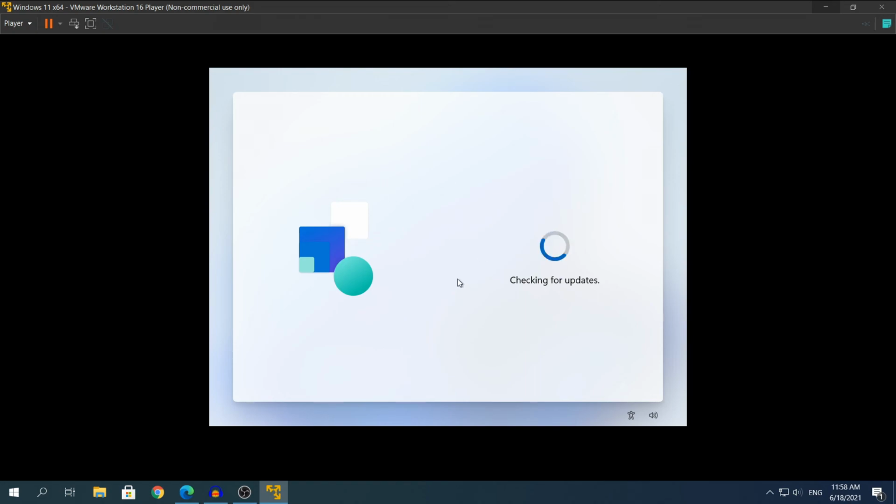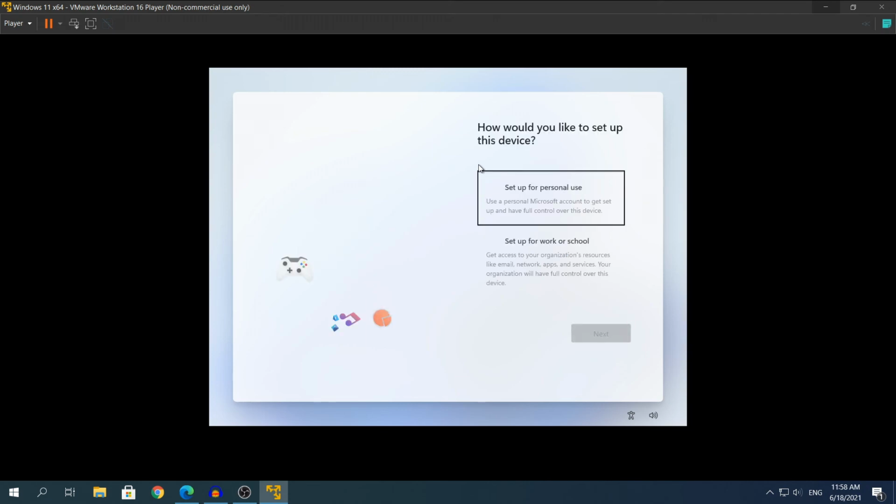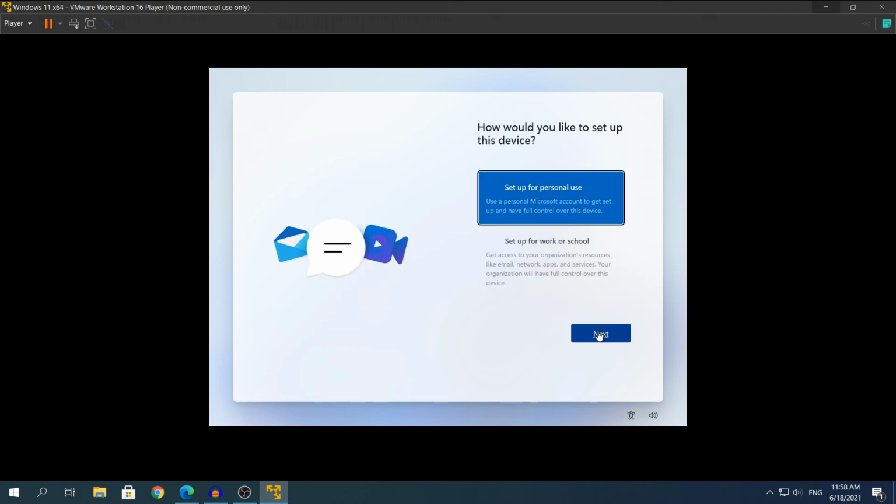And yeah, right now you may see that it's a little bit sluggish because of course I'm using a virtual machine. I have assigned to it only 3 cores and 7 GB of RAM. But once we get to the 1080p experience, then it's not going to be very sluggish. I'm going to set it for personal use.